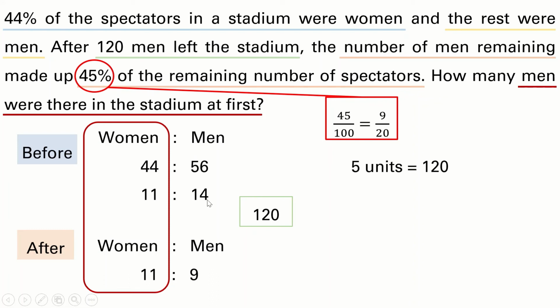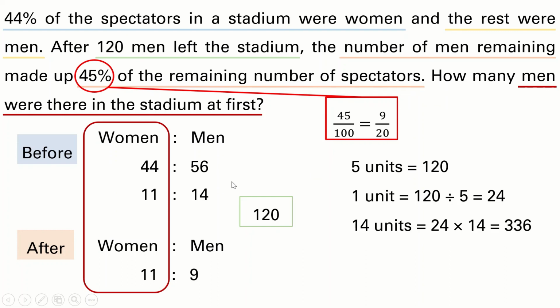So we can take 14 units minus 9 units, you get 5 units, and 5 units will be equal to 120, the 120 men that left the stadium. So 1 unit will be 24, and we need to find the number of men in the stadium at first. So we need to find 14 units. So 14 units, you get 24 multiplied by 14 and you get 336. There were 336 men in the stadium at first.